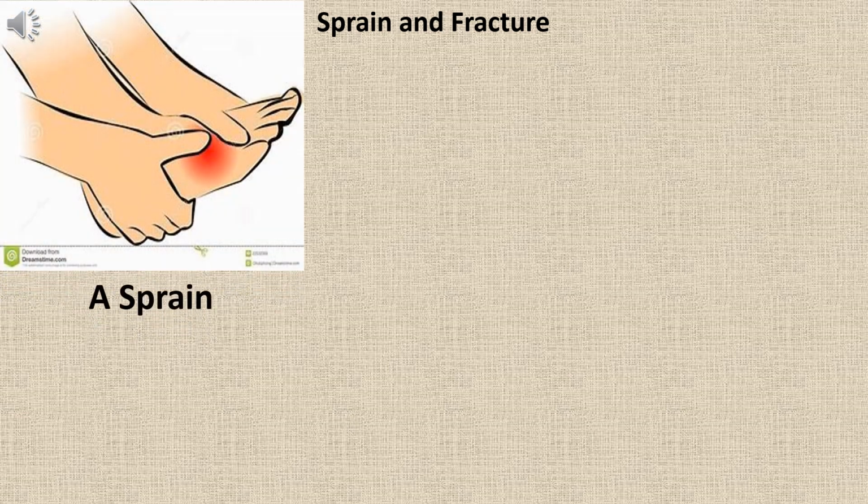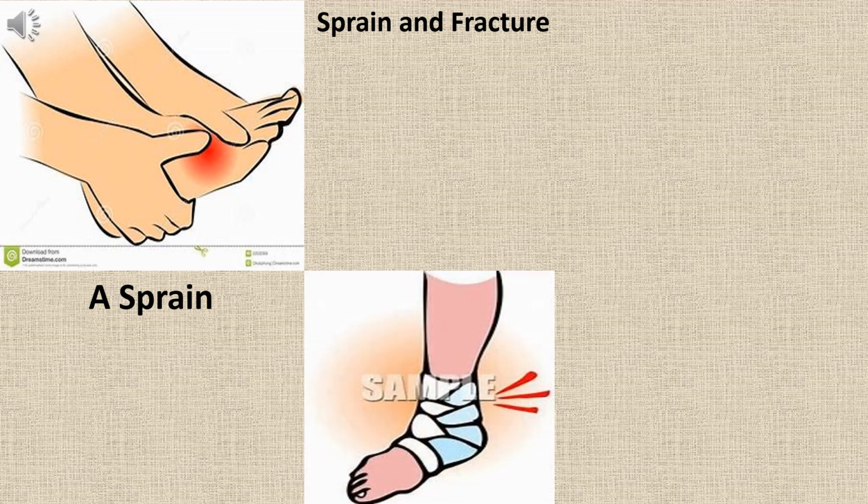What is the difference between sprain and fracture? A sprain means the tissues around the joint are damaged, and it can be treated by using a cold pack or by supporting the joint with a crepe bandage. Try not to move the joint. Giving it rest will make it heal faster.